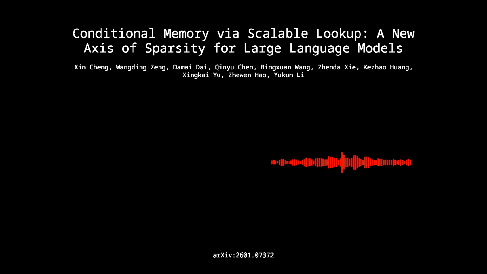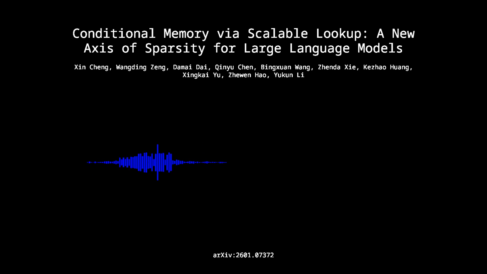As you lower rho, you explicitly remove MoE experts and reallocate those parameters to Engram embedding slots. And when they swept that ratio across both a 5.7 billion and a 9.9 billion total parameter regime, the validation loss curve formed a very distinct U-shape. Yeah, it proved that pure MoE is mathematically suboptimal. The sweet spot across both capacity regimes consistently lands at an allocation ratio of around 75 to 80%.